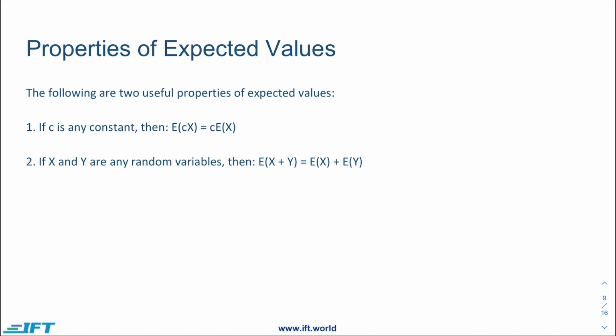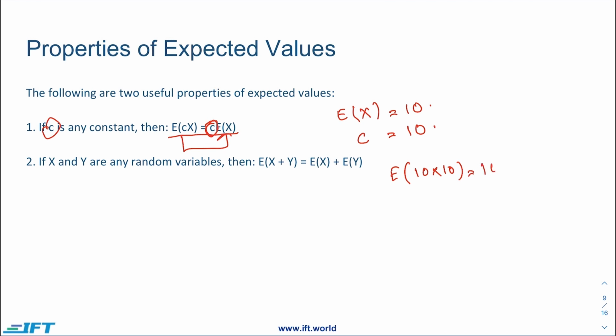Now, the expected value has two broad properties. Number one is that if C is a constant, then expected value of C times X is equal to C times expected X. It means that basically this constant does not actually impact the expected X. So if the expected X is 10 and C is 10, then this equation would be expected 10 times 10 is equal to 10 times expected of 10. So basically these equations would be equal.